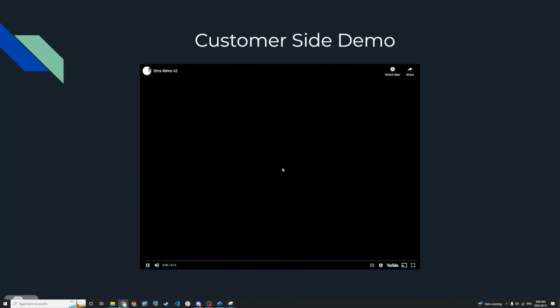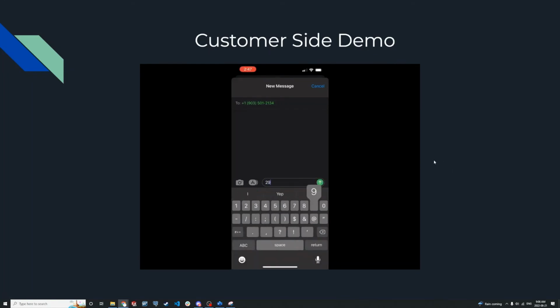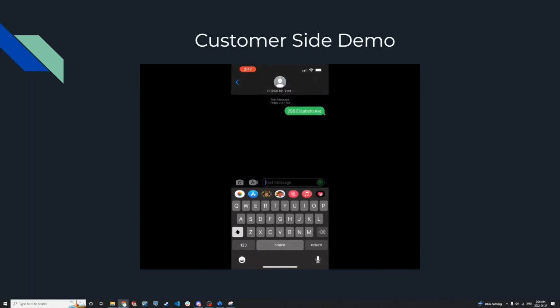This is the customer side demo. As you can see, we are sending a text with our address to the RideText number. Our RideText number will direct it to our backend system, which will then match us with the driver.